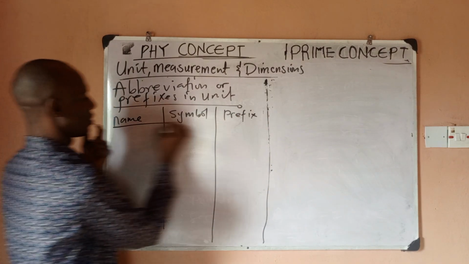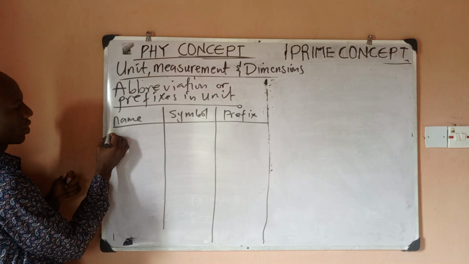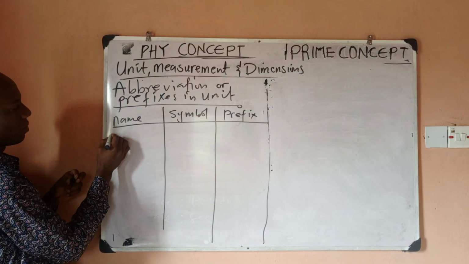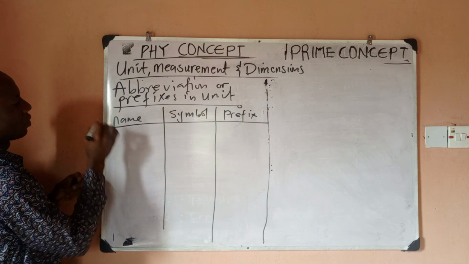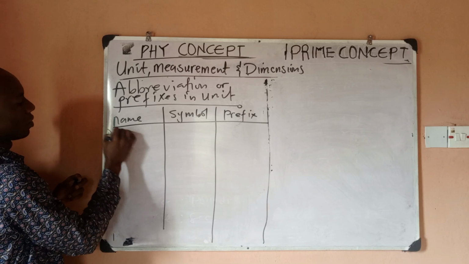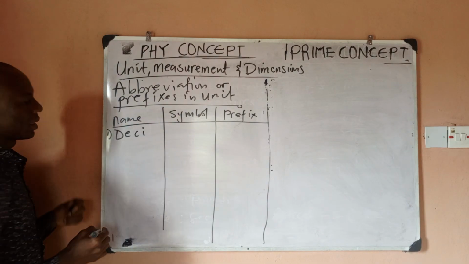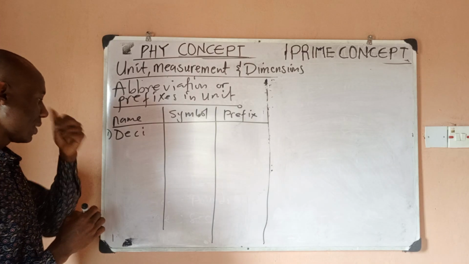Right? So let's do it this way. So number 1, let's start from, okay. So number 1, we want to look at deci. Let's start this way. So number 1 is deci, right?